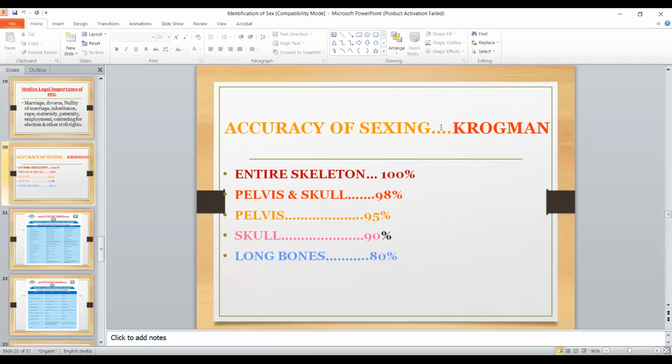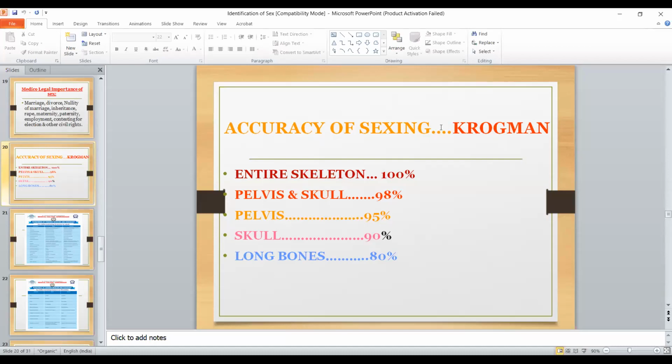And a viva question or short note that comes: what is Krogman's criteria? Krogman's criteria consists of the accuracy with which you can give an opinion about the sex from the study of the bone. If the whole or entire skeleton is present, you can take 100% accuracy, whether it is male or female. If pelvis and skull are present, 98% accuracy. With only the pelvis, 95% accuracy. With only the skull, 90% accuracy. And with the long bones, 80%.